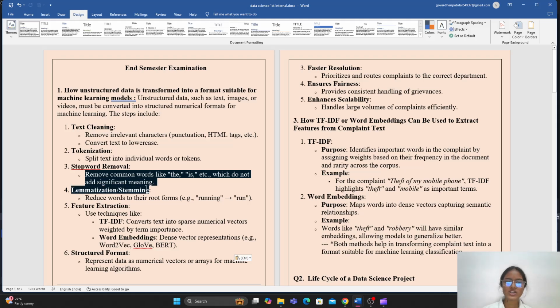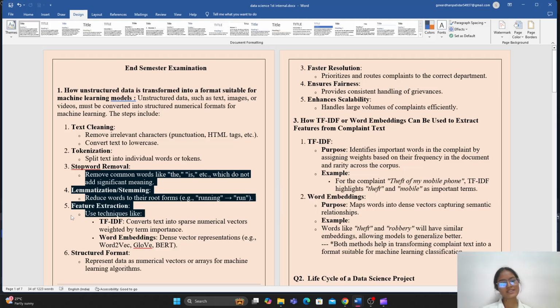After that, lemmatization or stemming reduces words to their root forms. For example, running is converted to its base word, run. If the word is stolen, it is converted to its base word, stole.